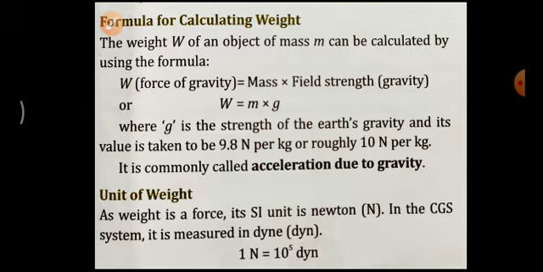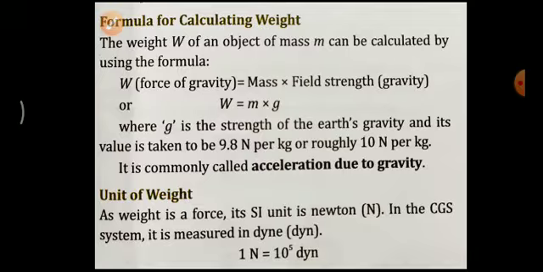So per kilogram, 9.8 Newton amount of force of attraction is exerted by the earth, or roughly 10 Newton per kilogram. So each and every object, if it has 1 kilogram, that means the earth requires 9.8 Newton of force to attract it. It is commonly called acceleration due to gravity also. That g stands for acceleration due to gravity. Okay, did you understand this one?